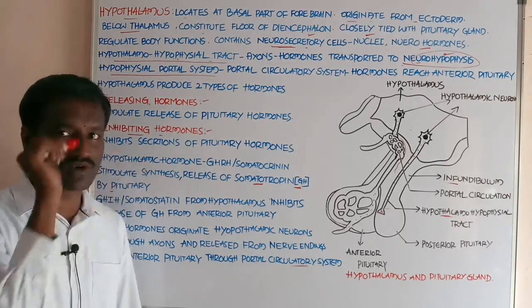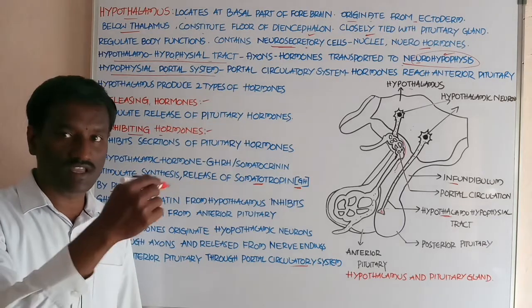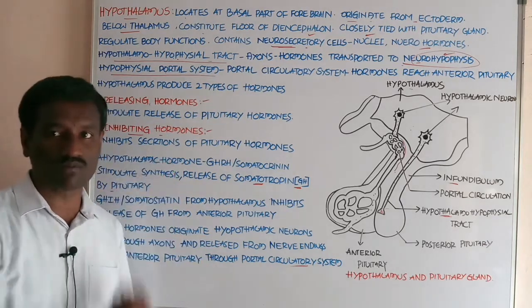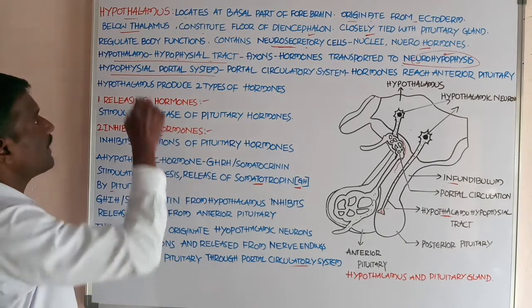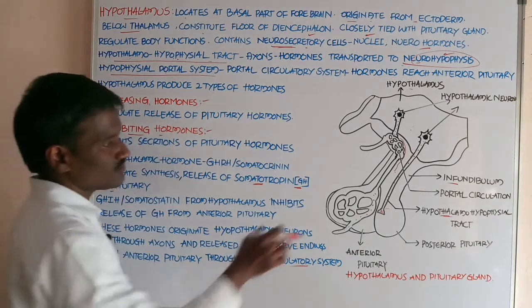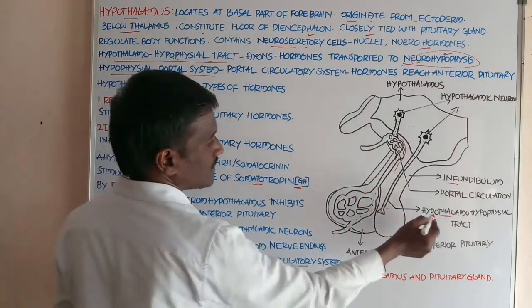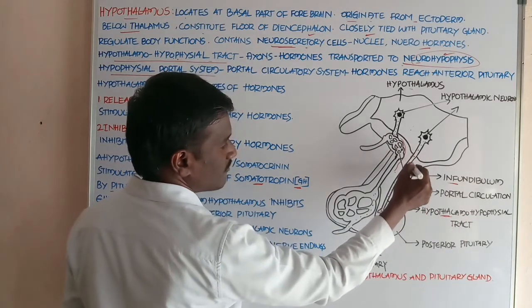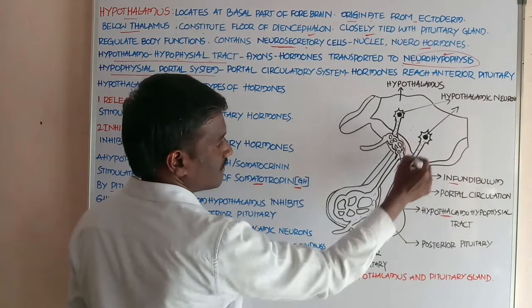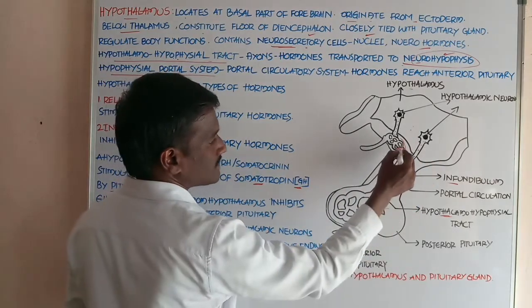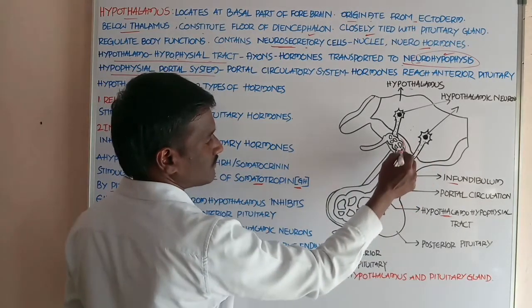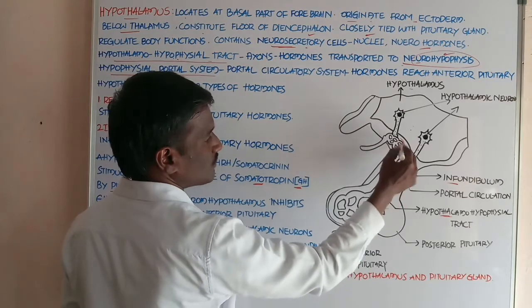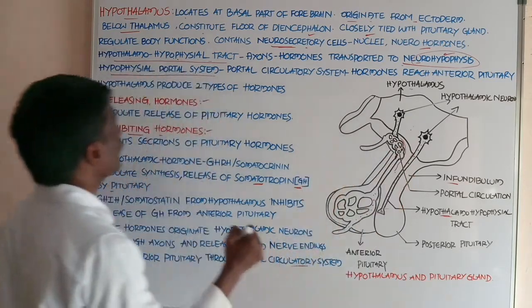These are called nuclei, and the chemicals are called neurohormones, students. Next, it shows two parts: one is the hypothalamo-hypophyseal tract, and the other is the portal circulation.